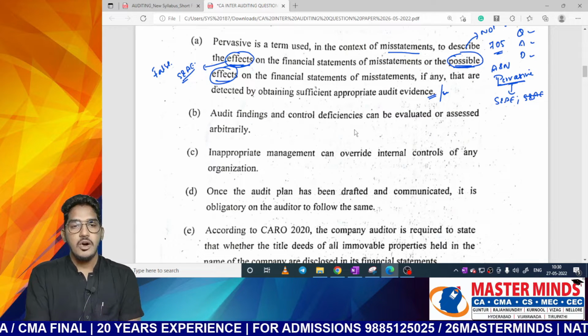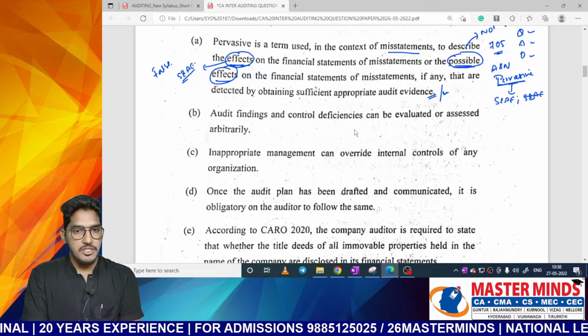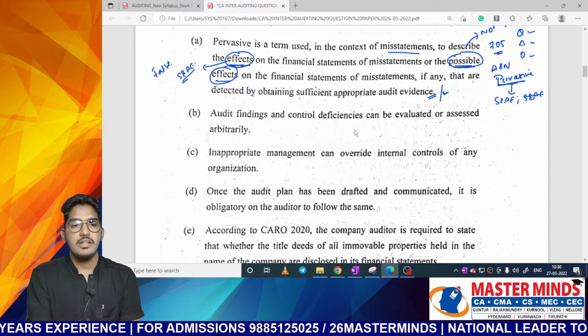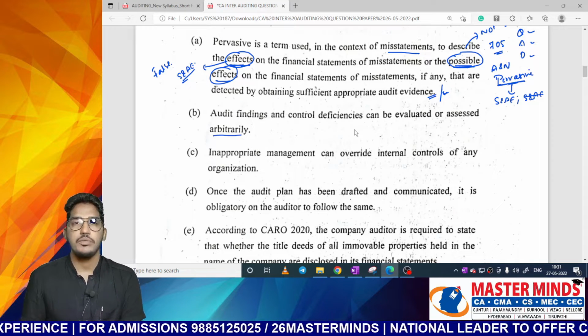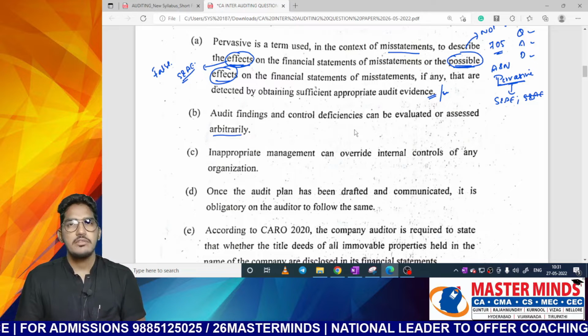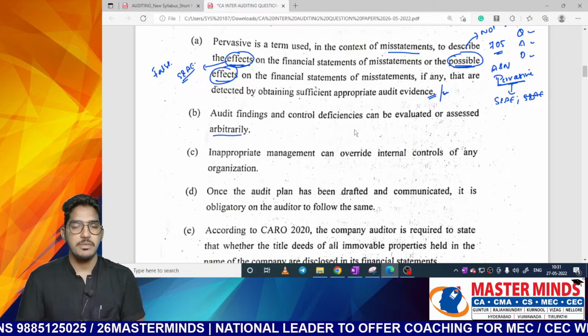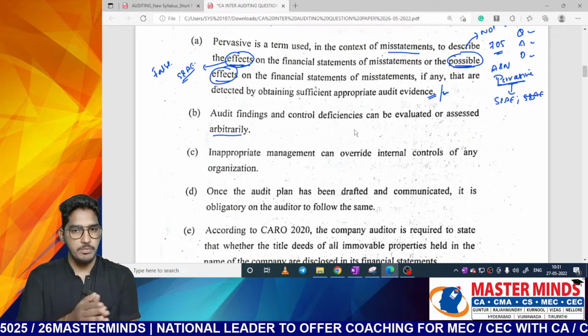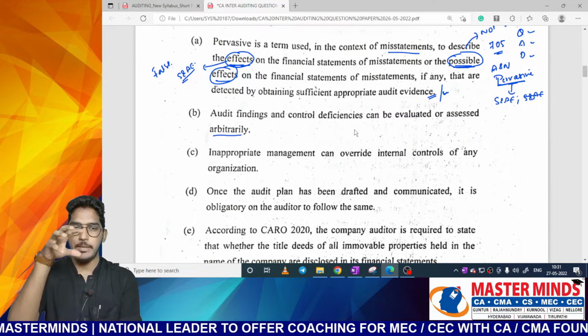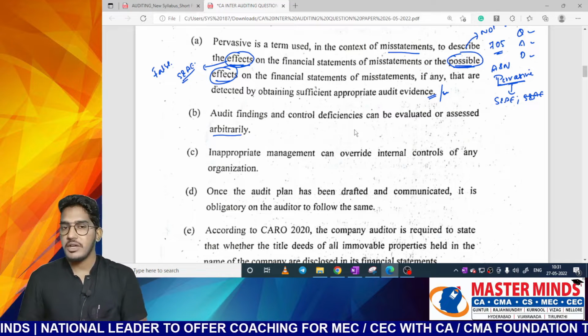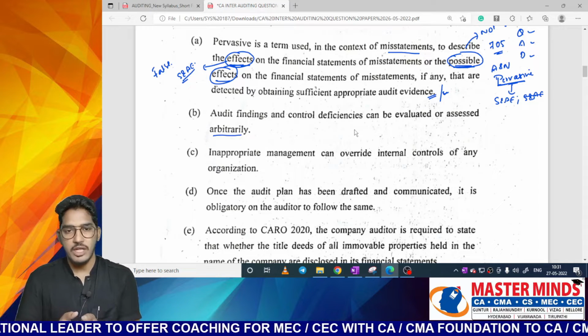Next one: audit findings and control deficiencies can be evaluated or assessed arbitrarily. What do you mean by arbitrarily? First of all, arbitrarily means randomly, without following any system. That means without following any proper structured technique, without applying any appropriate reason, you can analyze the audit findings and control deficiencies, which is not actually the case.